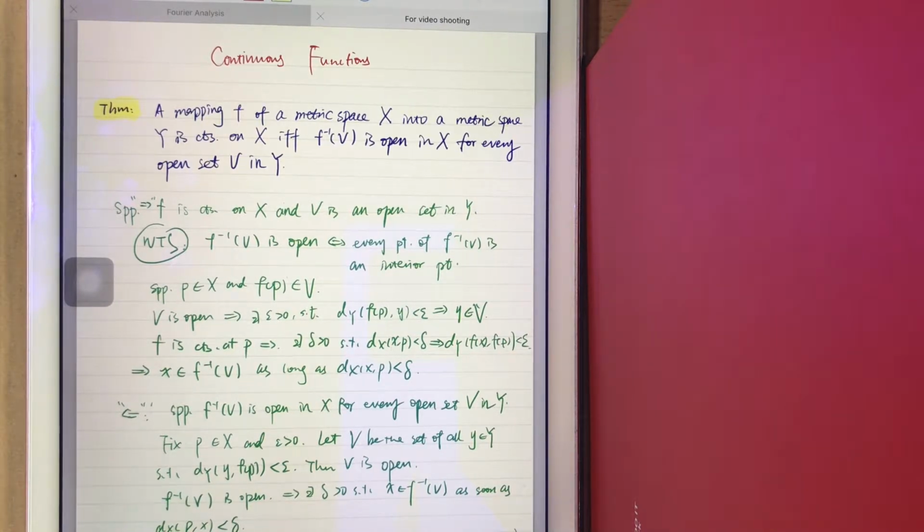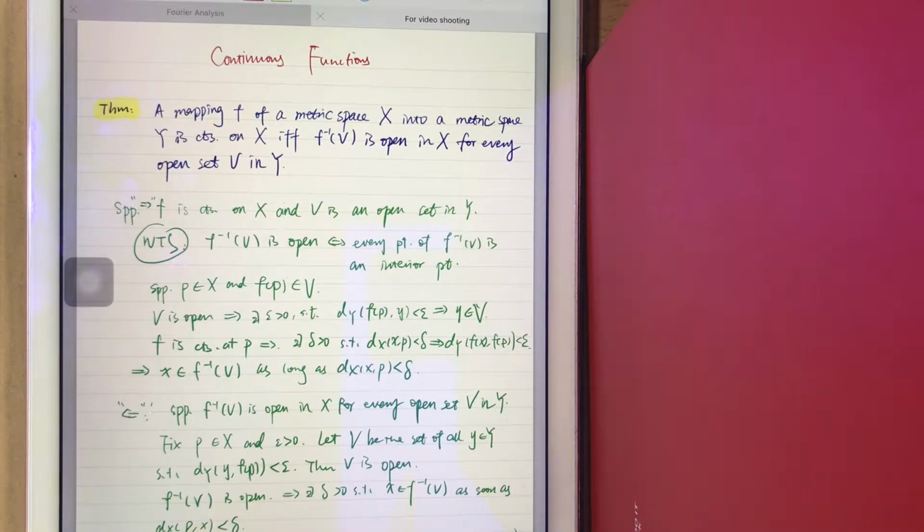And now V is open, so according to its definition, there exists some epsilon larger than 0 such that the ball around F(P) of radius epsilon is contained in V.